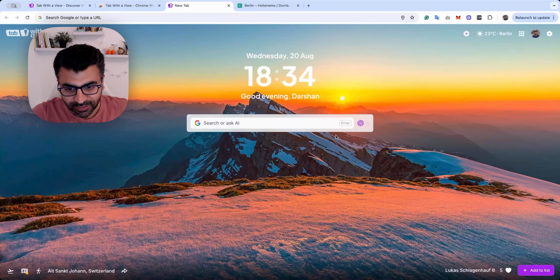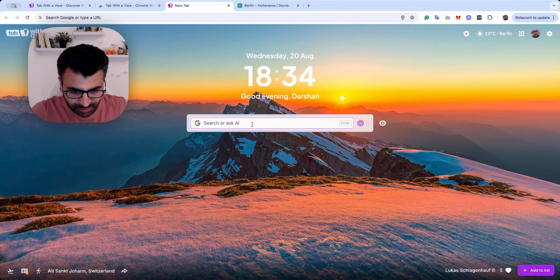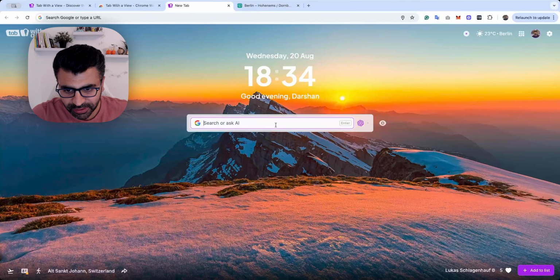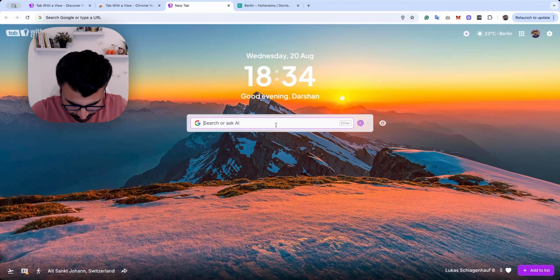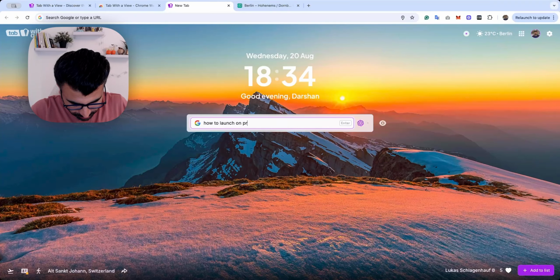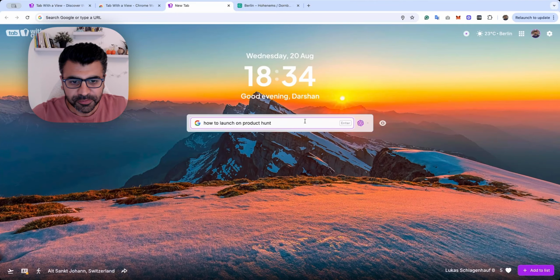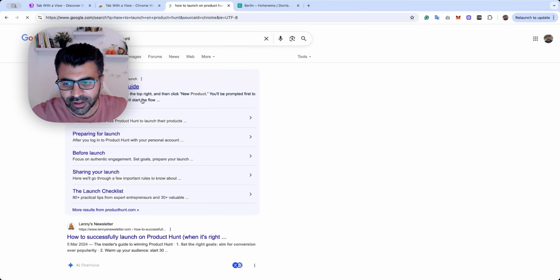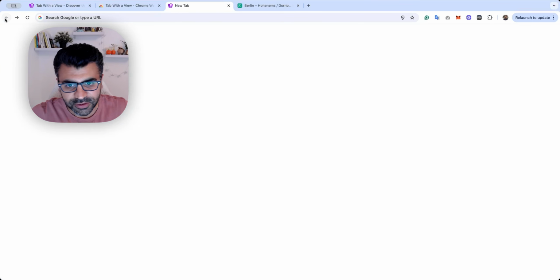Now, there are more things that we have added here. We have an integrated search option and Ask AI option. So you can select your favorite search engine. I've selected Google over here. Let's see how this works. How to launch on Product Hunt. So if I press the enter button over here, it is going to give me a Google search.